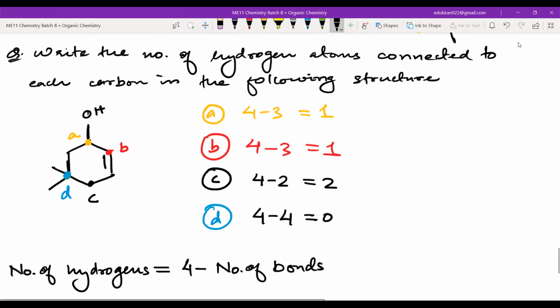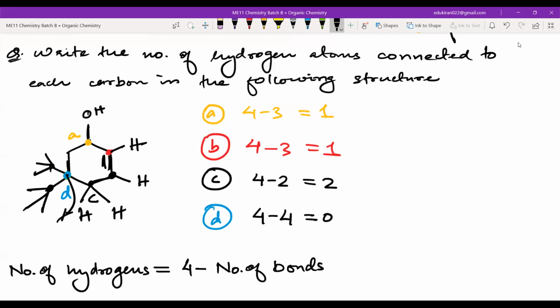Sometimes, in B you can write it like this: this B has 1 hydrogen. Similarly, if this carbon also has 1, 2, 3 bonds, that means 1 is hydrogen. Here there are 2 hydrogens. And here there will be 0 hydrogens, but in this structure here it will have 3 hydrogens. So this will be 3 hydrogens. Fine. So all of you got the right answer.